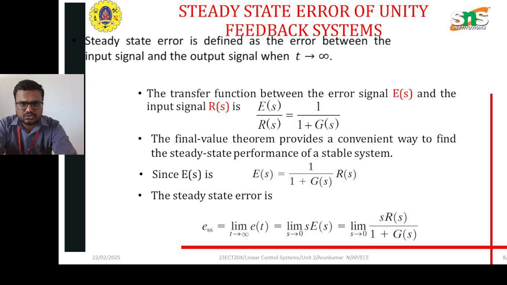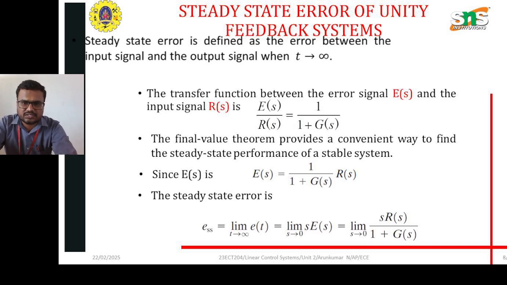If it is type 0, then it is a positional error. If it is type 1, it is a velocity error. Like that we have to identify the errors. Finally we can identify the steady state error by substitution of the limit. So steady state error equals limit s tends to 0 of s into E of s.